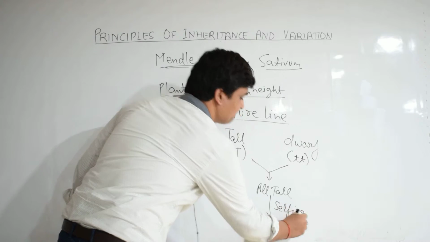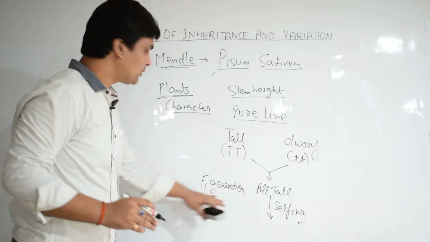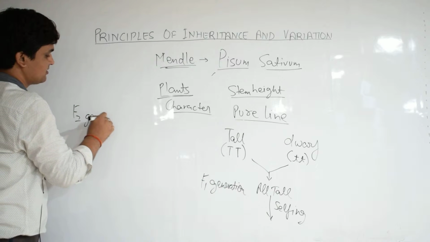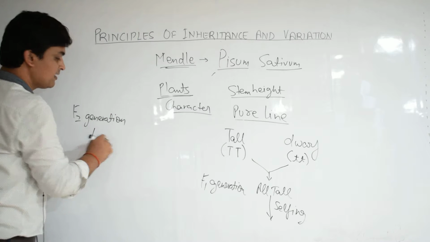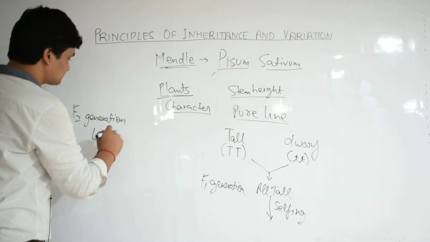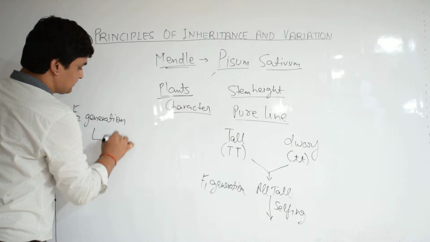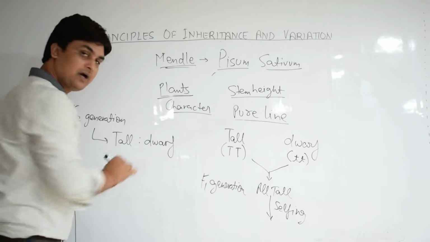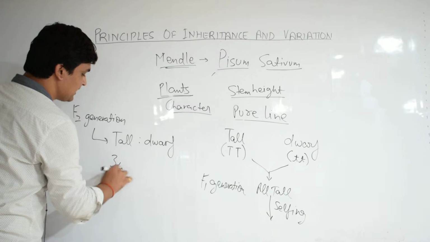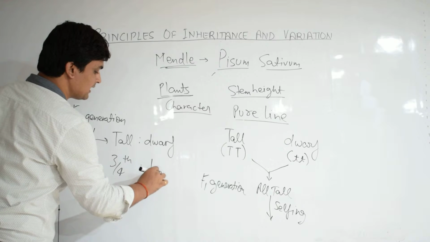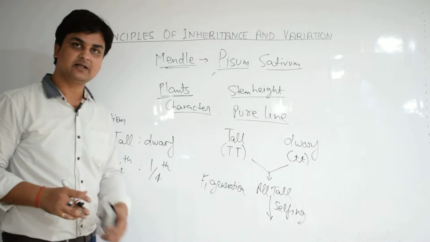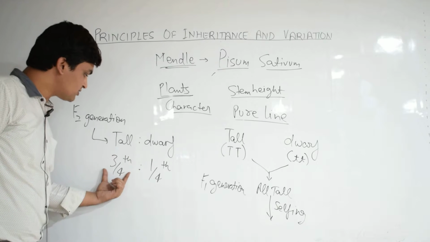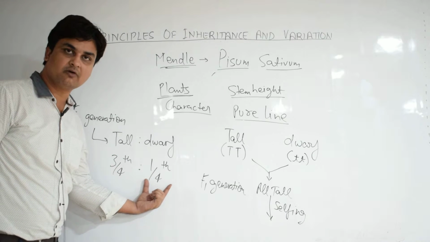After selfing these plants, they produced the F2 generation, and in the F2 generation, Mendel obtained tall and dwarf plants in the ratio of 3/4 to 1/4. That means the ratio obtained by Mendel in the F2 generation was tall for 3/4 and dwarf for 1/4.